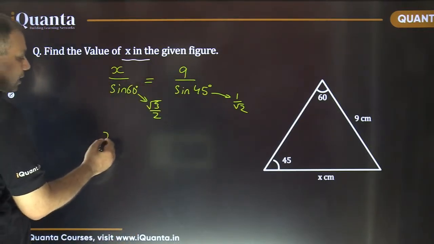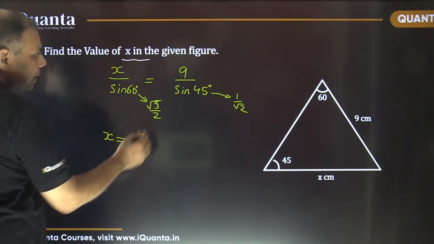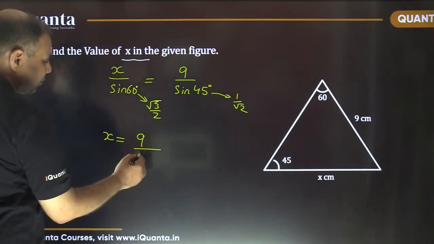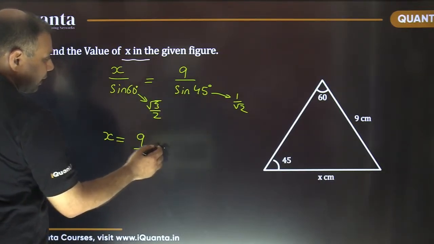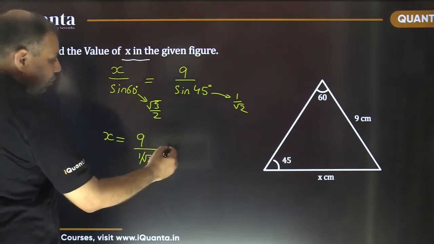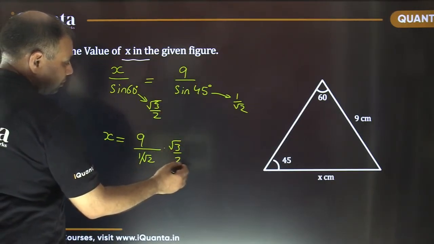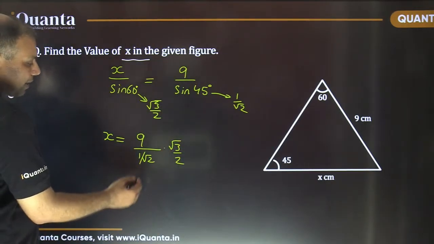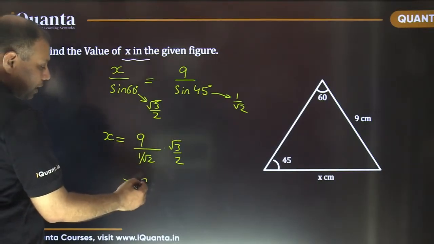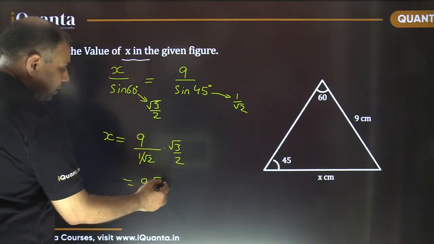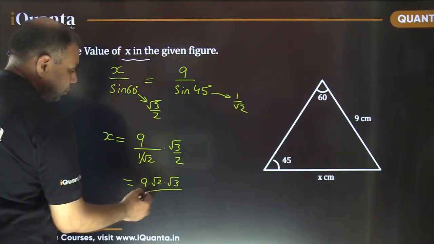So basically x comes out to be 9 upon sin 45, which is 1 upon root 2, into sin 60, which is root 3 by 2. Is it okay? So simplifying, this root 2 will come at the top here. So 9 times root 2 into root 3 upon 2.